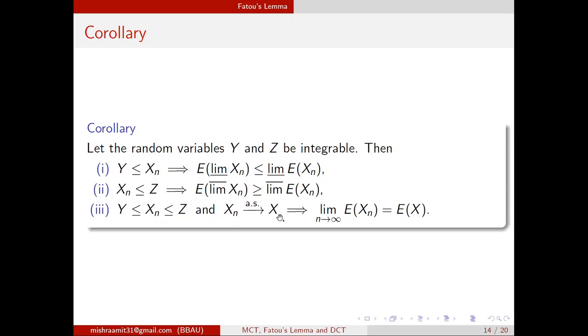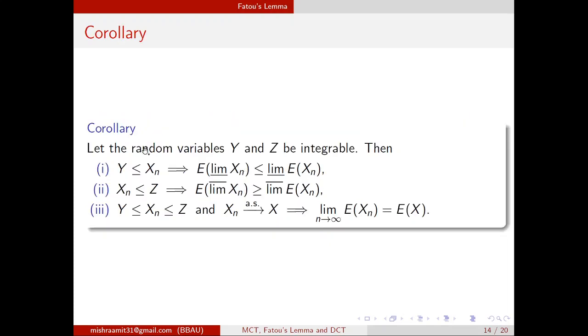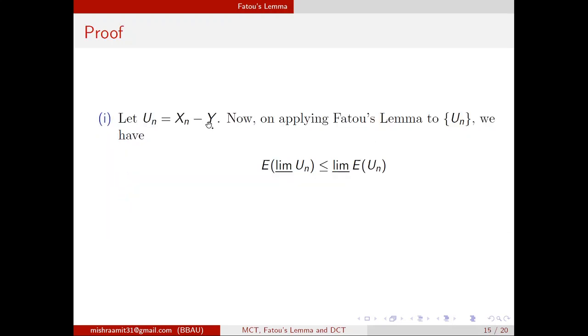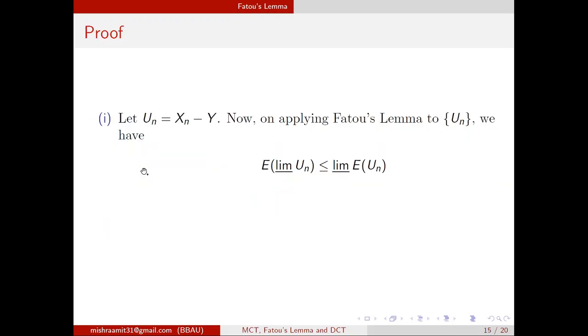Okay, so we will see the proof. First, for this we will define xn minus y, and for that we will define z minus xn and so on. Now you know that xn minus y, which is un, will be non-negative. So you can apply Fatou's lemma on un, and you will get that the expected value of limit inferior un is less than or equal to the limit inferior of expected un.